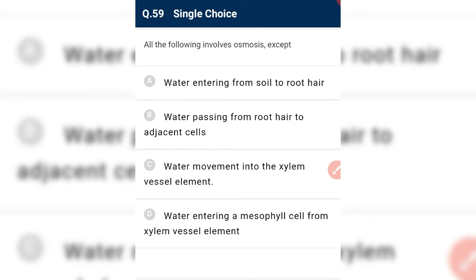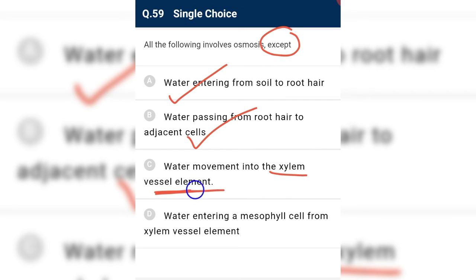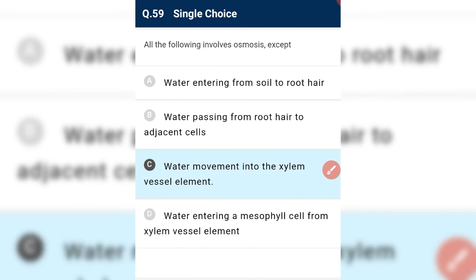All of the following involve osmosis except. Okay, except means which does not involve osmosis. Water entering from soil to root involves osmosis, so it is not the answer. Water passing from root hair to adjacent cell also involves osmosis, so it is not our answer. Water movement from xylem to xylem element is by transpiration pull and not by osmosis, so it is incorrect and it is the required answer. Water entering mesophyll cell from xylem vessel element is an example of osmosis, so it is not the required answer. So C is the answer to this question.